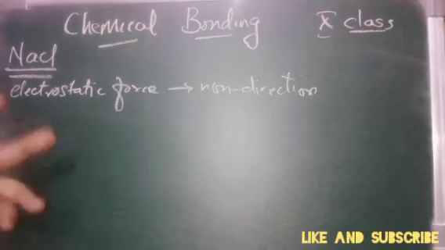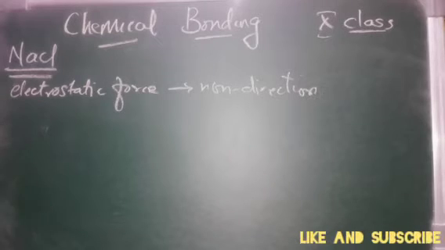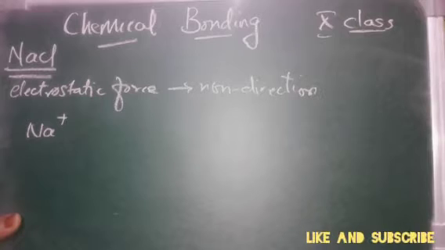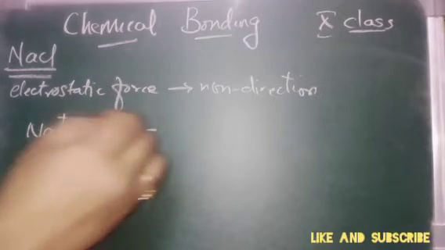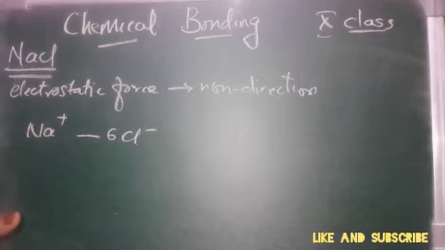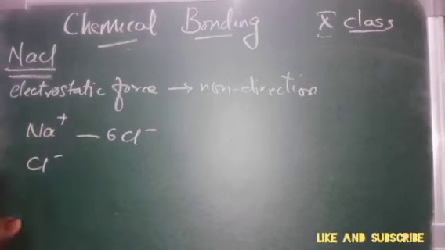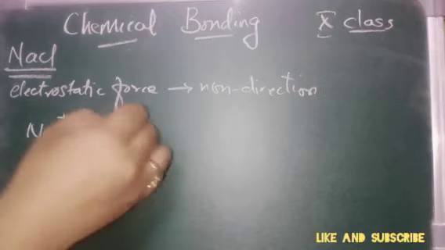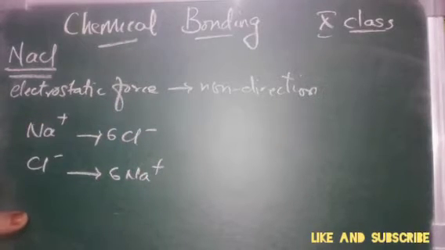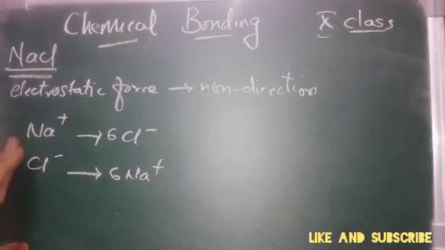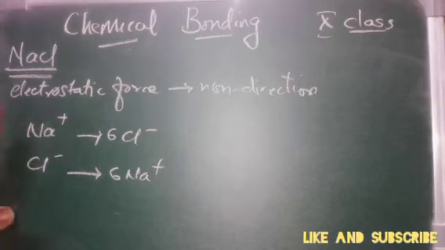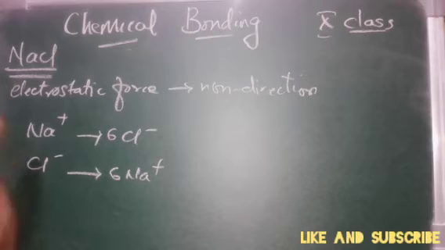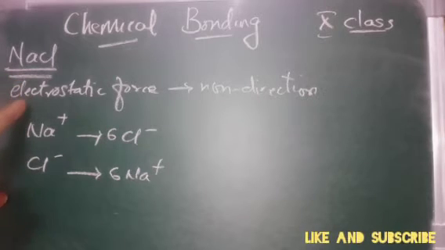For example, in sodium chloride, each sodium ion is surrounded by 6 chlorine ions, and each chlorine ion is surrounded by 6 sodium ions, vice versa. So an ionic compound in the crystalline state consists of orderly arranged cations as well as anions held together by the electrostatic force.